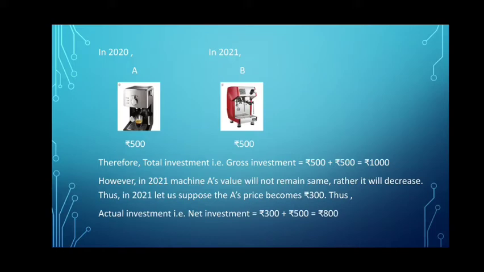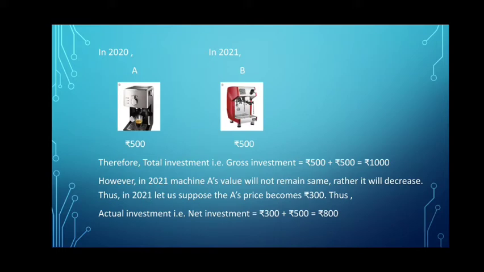So he invested another rupees 500 in 2021. So the total investment made by the producer from 2020 to 2021 is rupees 1000. So this is the gross investment made by the producer.